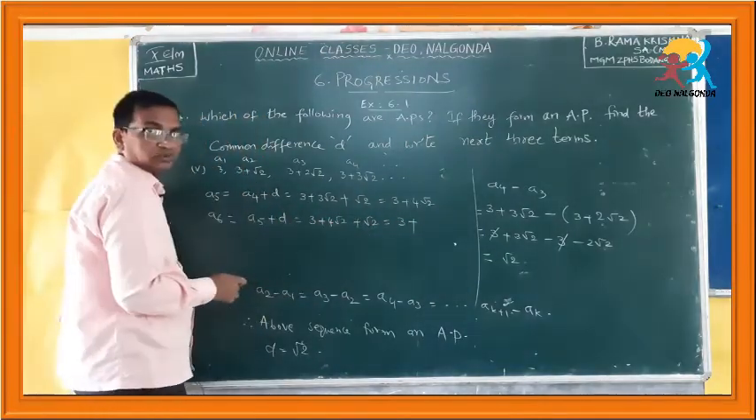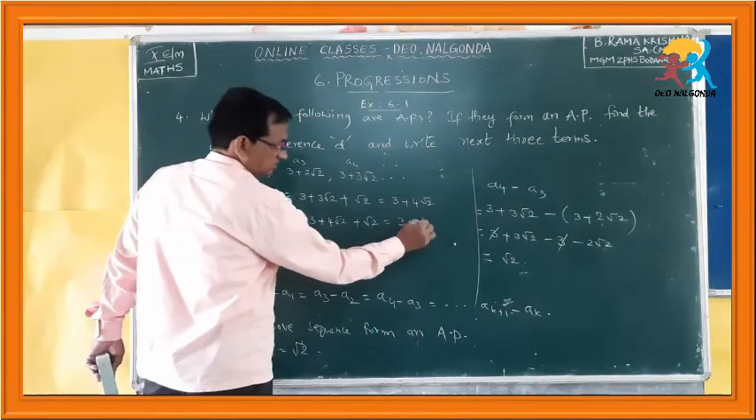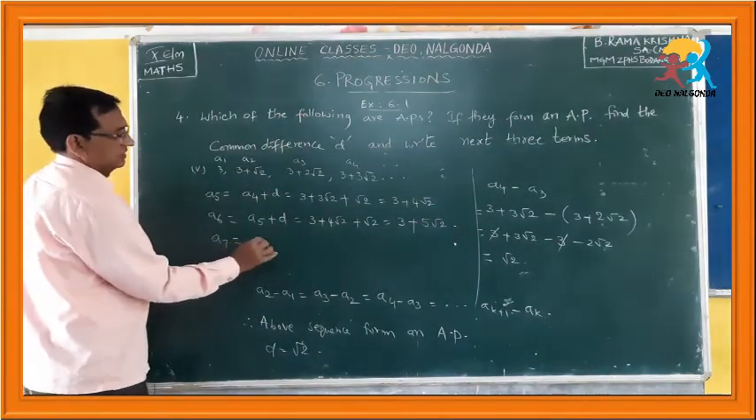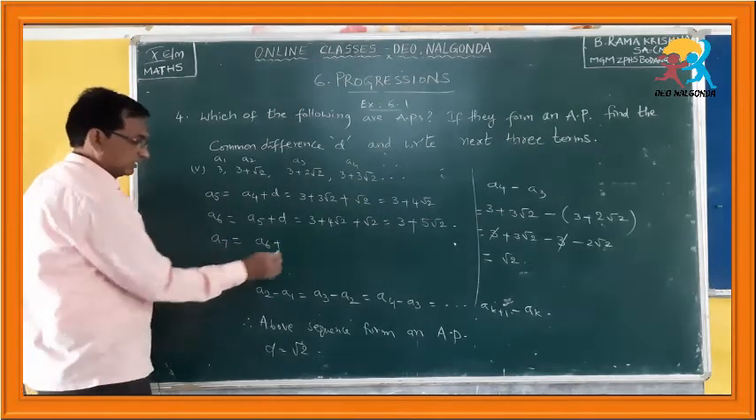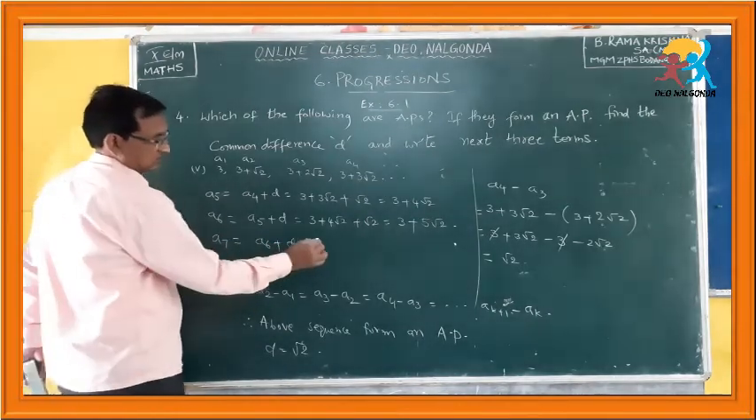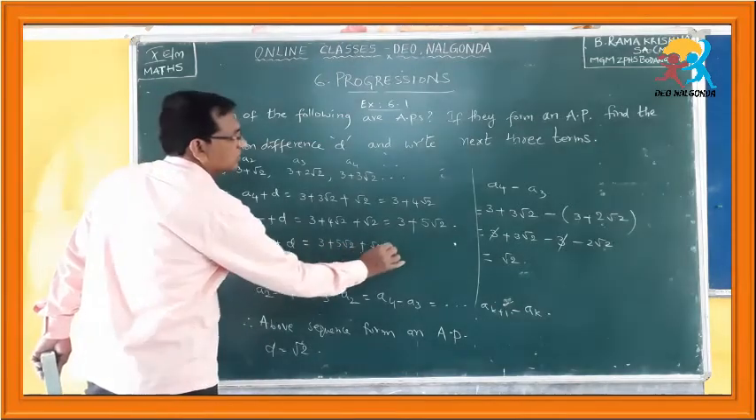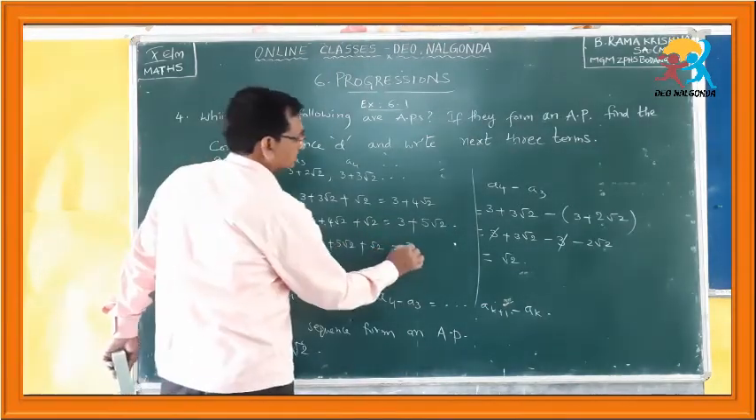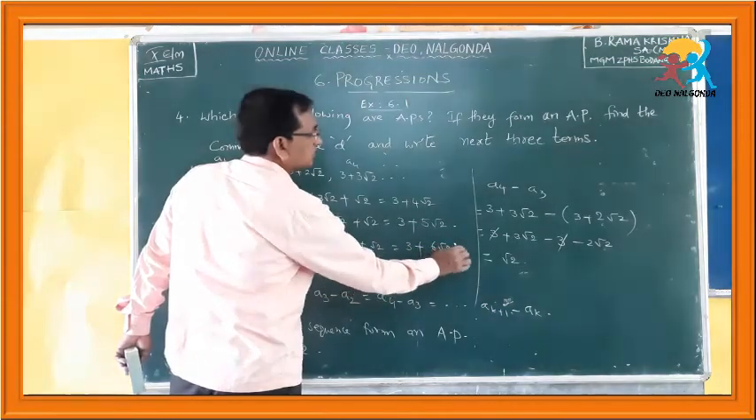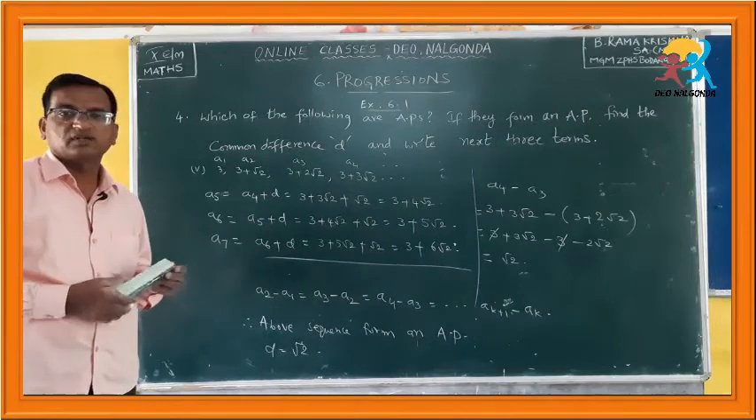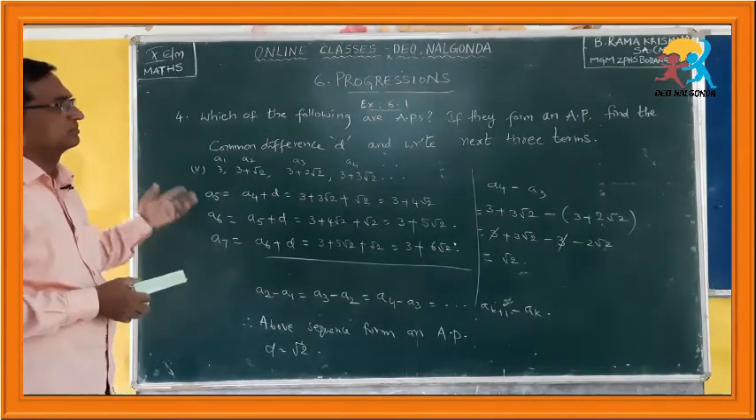4 root 2 and root 2 are like terms. 4 root 2 plus root 2 is equal to 5 root 2. Again, the last one, the 7th term: you have to add d to the 6th term. What is the 6th term? 3 plus 5 root 2. Adding d, which is root 2, you get 3 plus 6 root 2. In this way, you can find any number of terms in the AP.